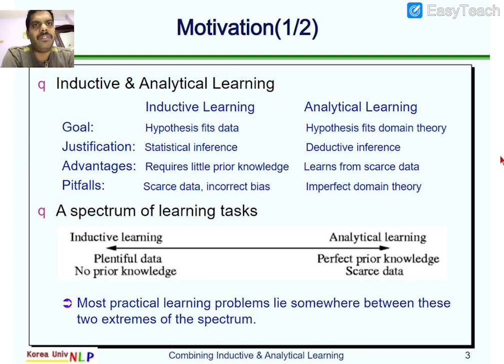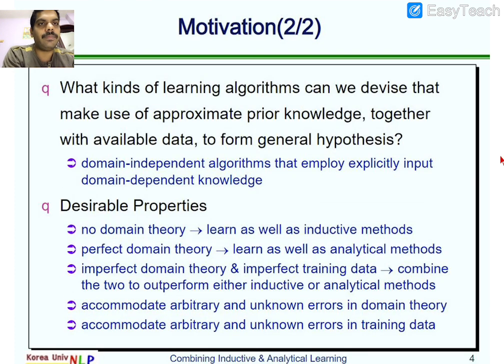Whenever we use inductive learning or analytical learning, in both techniques we are going to observe some drawbacks, some pitfalls. Those are the things which influence the target class. One more thing we need to consider: what kinds of learning algorithms can we devise that make use of approximate prior knowledge together with available data to form general hypotheses? What are the minimum number of training examples required, combined with prior knowledge, so that we are able to define the hypothesis in a more generalized way?